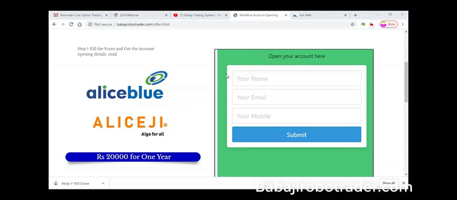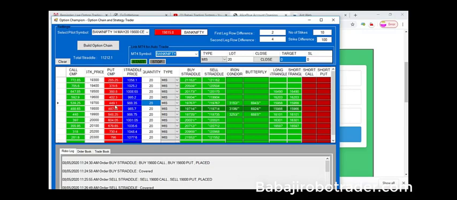The question asked is what is the minimum capital required. That depends on the strategy you are building. Suppose you are going only for the long strategy, then only the premium is needed, say 500 into 20, so only about 10,000 rupees is required. If you are going for an intraday sell, 50,000 rupees is required. If you carry forward, it will be about 1,50,000 rupees. That depends on the margin requirement, which changes frequently, so you can visit AlexBlue and confirm with the pricing models.